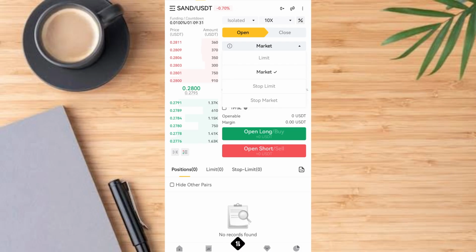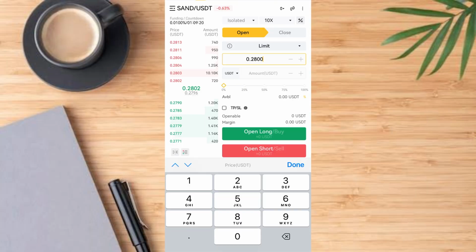Then the other one is the limit order. On the limit order, you have the power to enter the market at your own convenient price. The current price is this, but you believe that the price is going to come down, so you want to buy when the price comes down to 0.2720, and after that the amount you want to invest, you enter it here. Then when the price falls to this place, the system will trigger your action. You'll be able to buy.